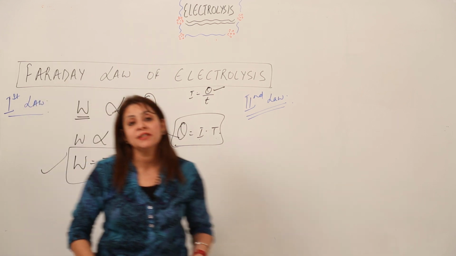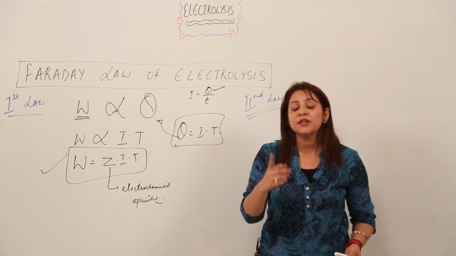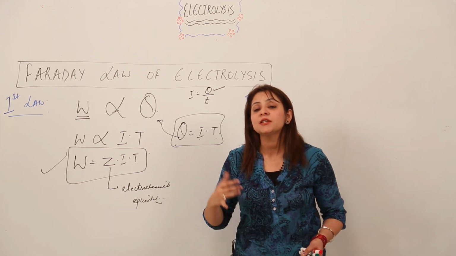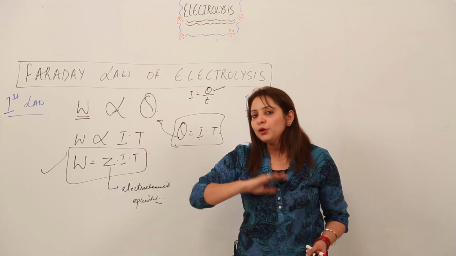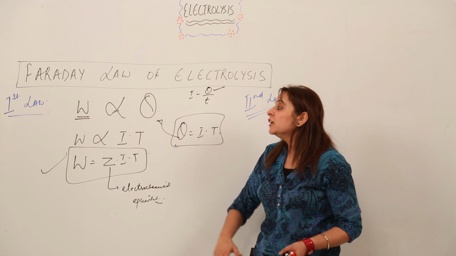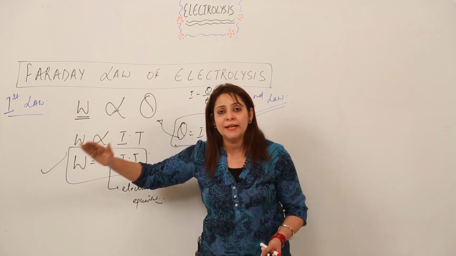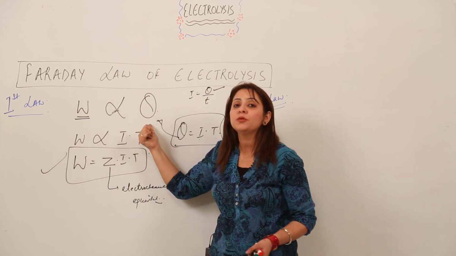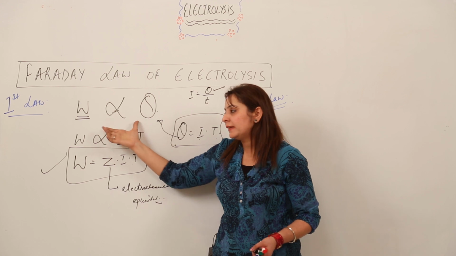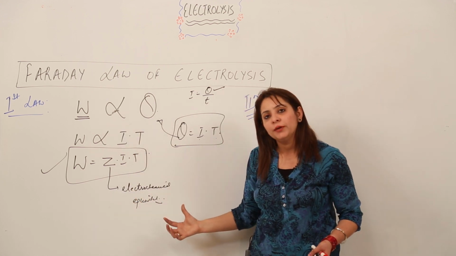Like if you get the question, state Faraday's law of electrolysis, then first of all you should know that this law gets obeyed only where electrolysis takes place. Then how are you going to state that? You will write that this law states that the weight of substance which is deposited at the electrode after electrolysis is directly proportional to the amount of electricity passed through it. That is W is equal to ZIT, and Z is the electrochemical equivalent.